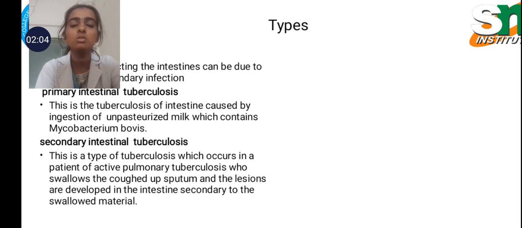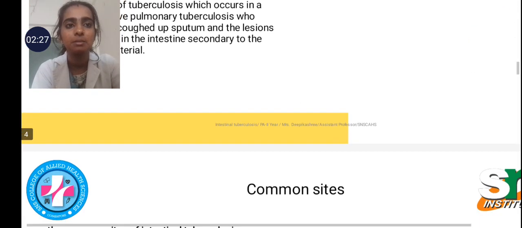Primary intestinal tuberculosis is tuberculosis of the intestine caused by ingestion of unpasteurized milk which contains Mycobacterium bovis, that means from animals, the cow. The secondary intestinal tuberculosis occurs in a patient with active pulmonary tuberculosis who swallowed the coughed up sputum, and the lesions develop in the intestine secondary to the swallowed material.